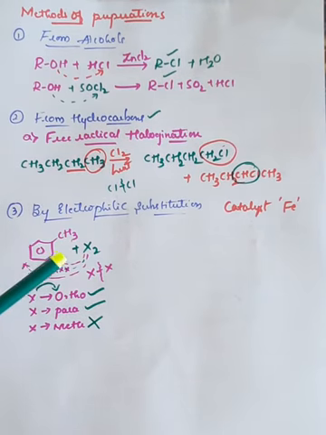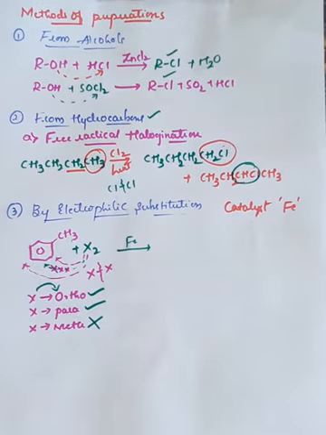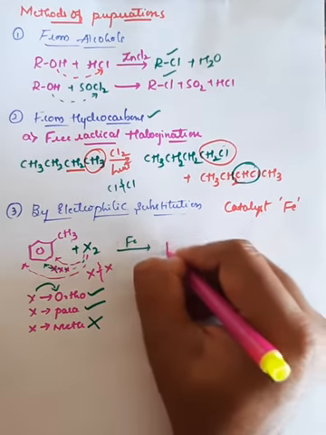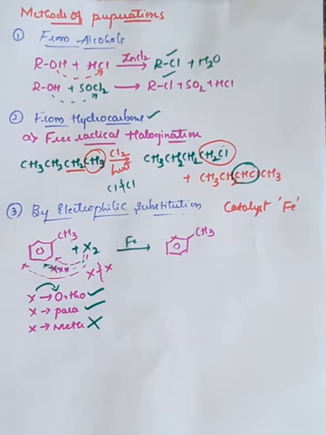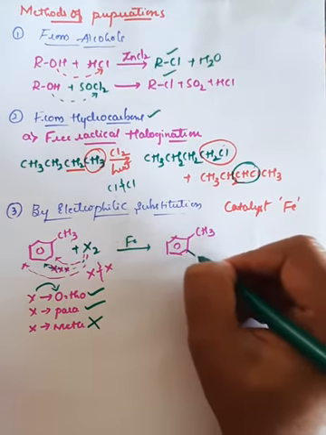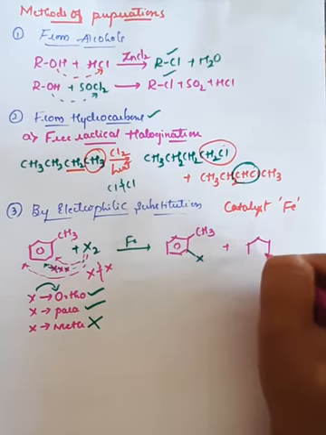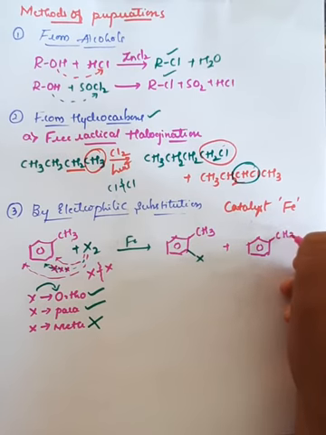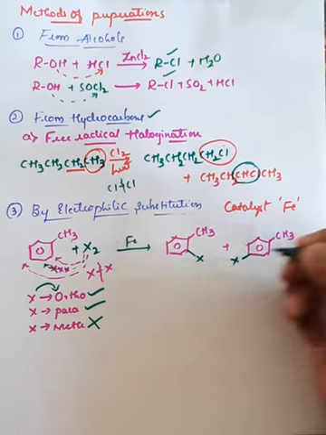So whenever you add X2 molecules to this compound, in presence of Fe as a catalyst, the product we obtain is a benzene ring bonded with CH3, with one halogen atom added at the ortho position, and there is a chance of one more product. This is CH3, with one halogen atom at the para position.